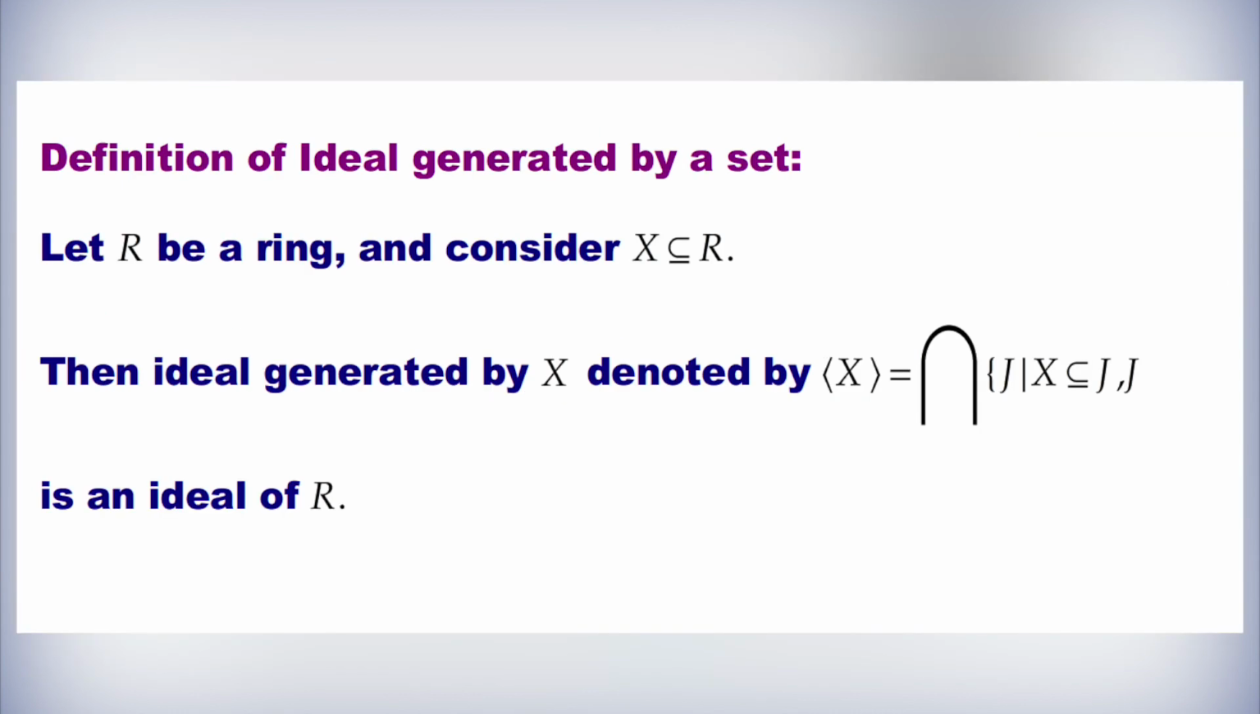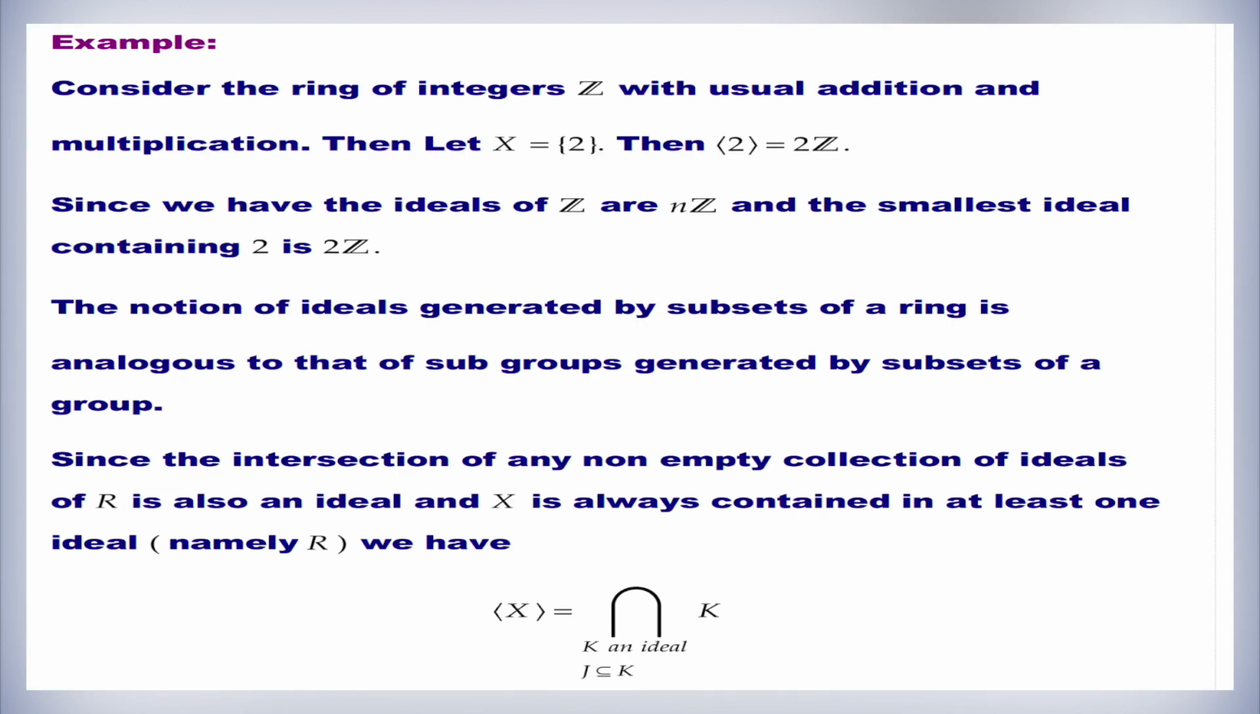The definition of an ideal generated by a set: let R be a ring and consider X to be a subset of R. Then the ideal generated by X, denoted by (X), is equal to the intersection over all J such that X is a subset of J and J is an ideal of R. For example, consider the ring of integers Z with usual addition and multiplication. Let the ideal generated by 2 be (2). Then (2) equals 2Z.